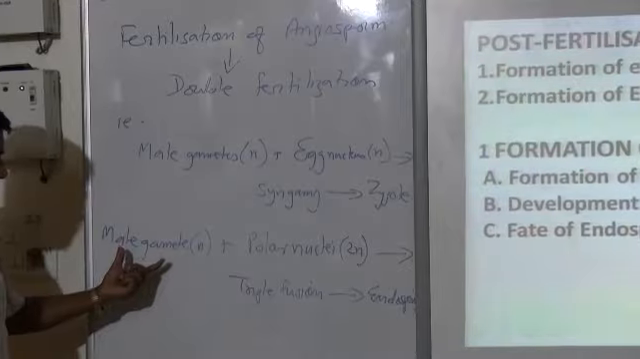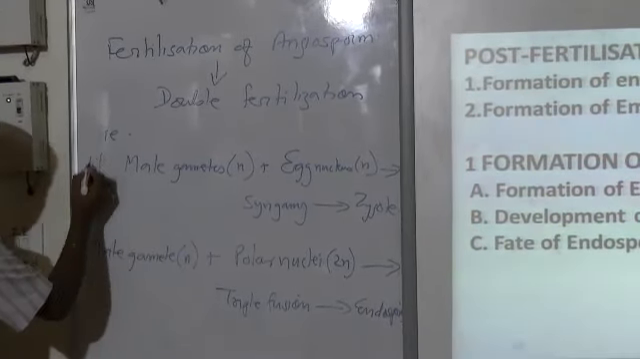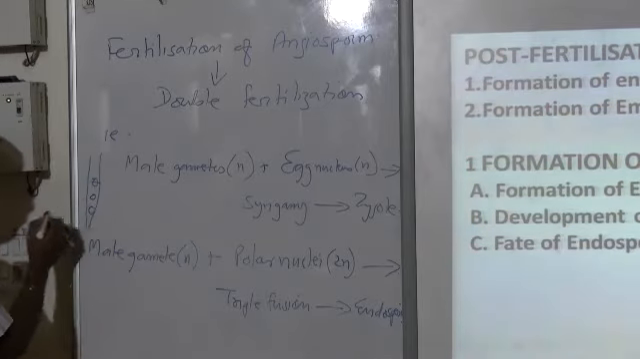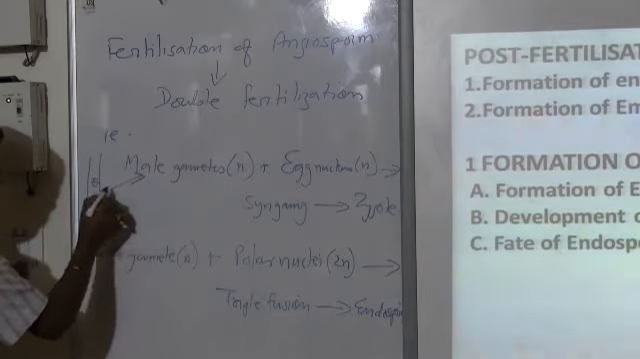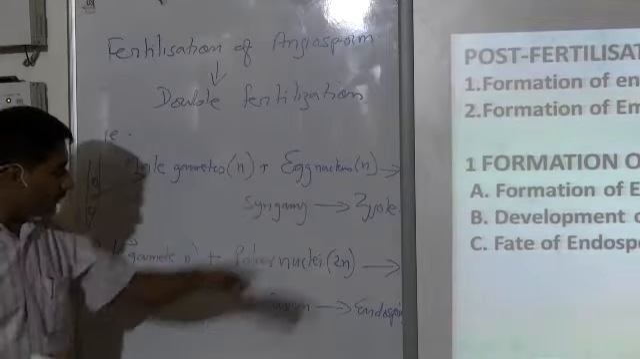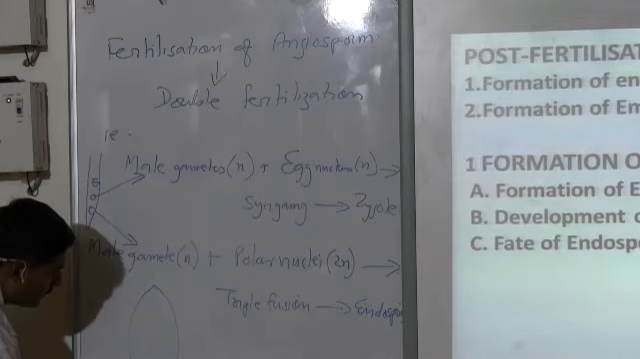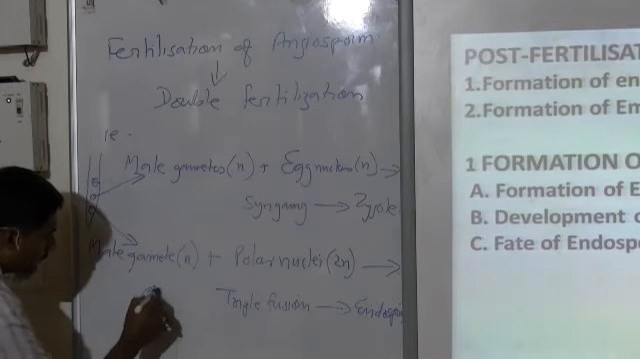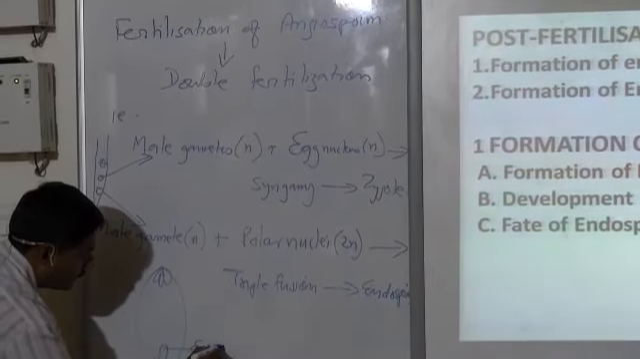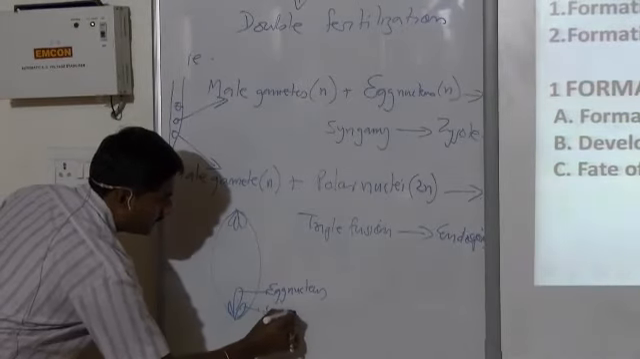Another one, the male gamete: when the pollen tube was forming, this nucleus divides into two. So, one male gamete, another male gamete. So, male gamete plus egg nucleus. If you see the egg apparatus here, this is the egg nucleus, syngamy.